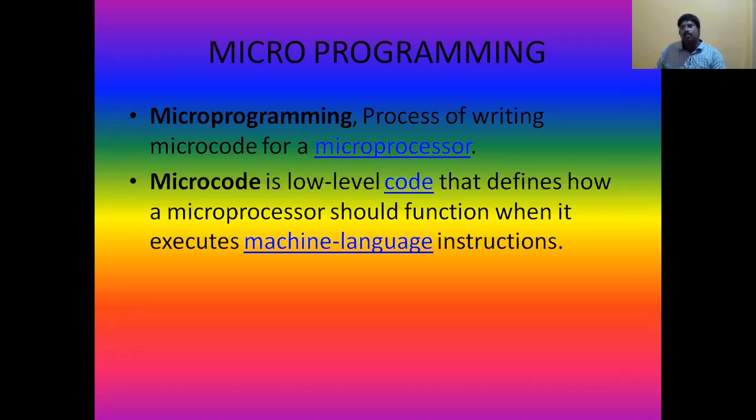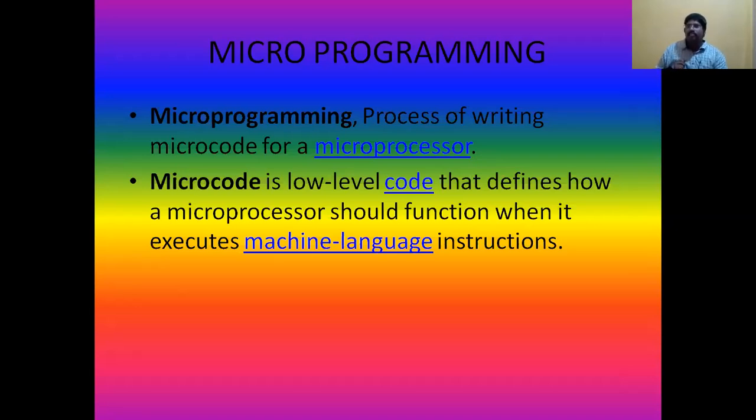This microcode is like a dictionary. Whenever I write any machine level language, what is the meaning of that particular code? What I have to do if I write some particular code will be written in this microcode. For example, if I write the MOV instruction, the data has to be moved. If I write some ADD instruction, what is the meaning of that ADD instruction? The microprocessor has to perform some addition. That is the definition of the ADD instruction. This will be written somewhere in a dictionary.